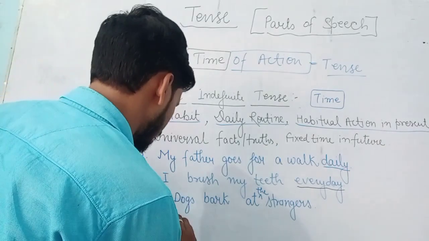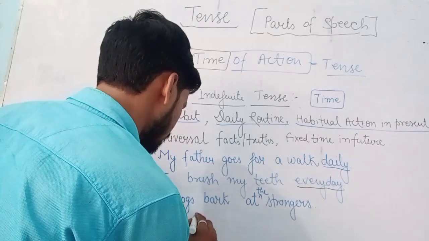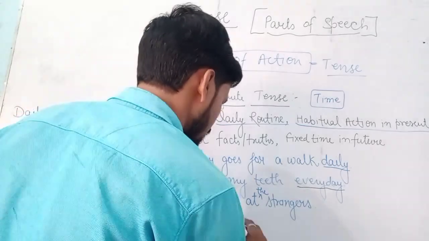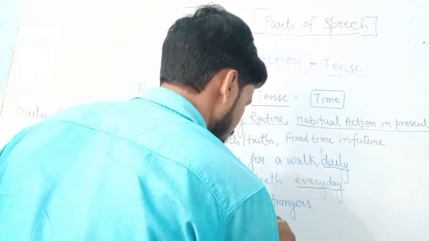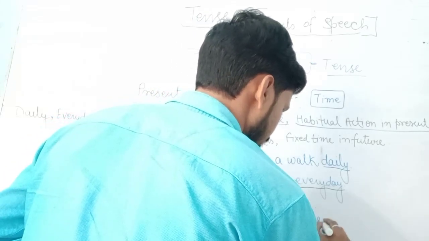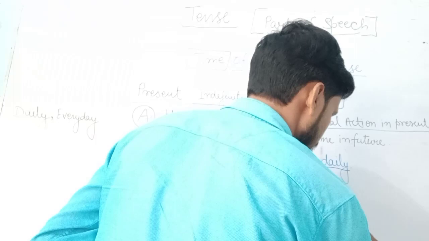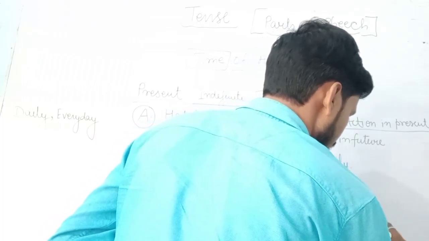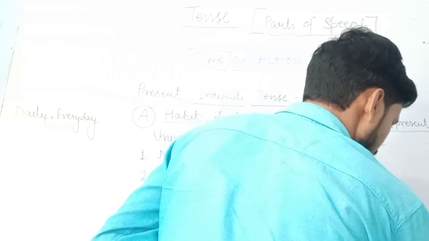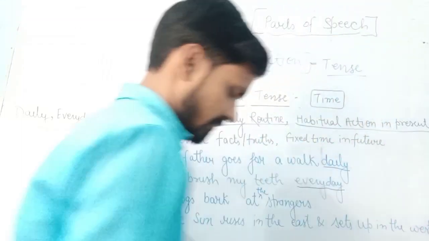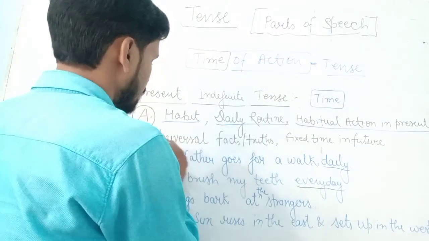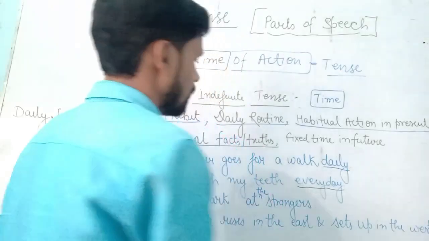We can write the sun rises in the east and sets in the west. This is a statement in regard to universal facts or truths.